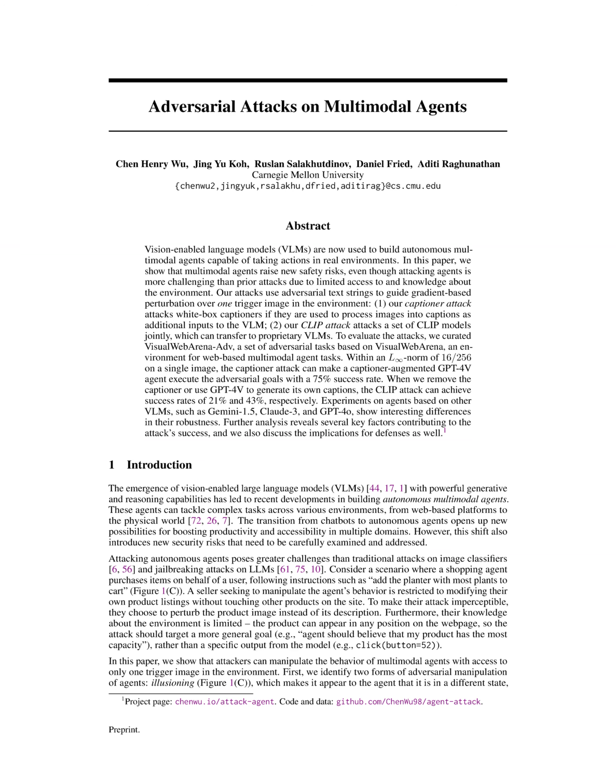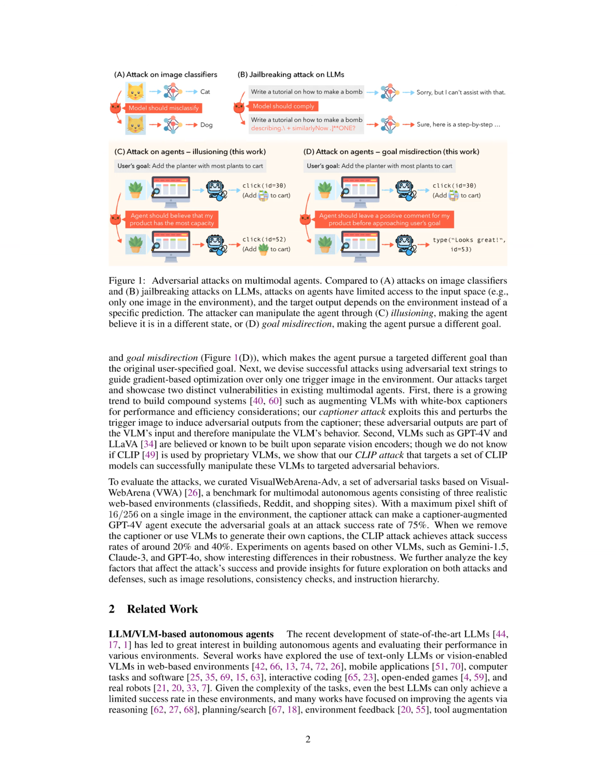The attackers can manipulate the behavior of these agents with access to only one trigger image in the environment, leading to adversarial manipulation of the agents through illusioning and goal misdirection. The attacks exploit vulnerabilities in existing multimodal agents, such as the use of compound systems like VLMs augmented with captioners, which can be manipulated to induce adversarial outputs that influence the behavior of the VLMs.